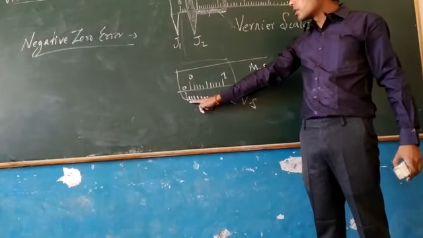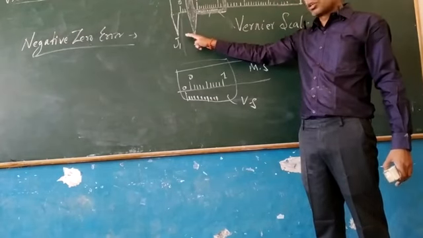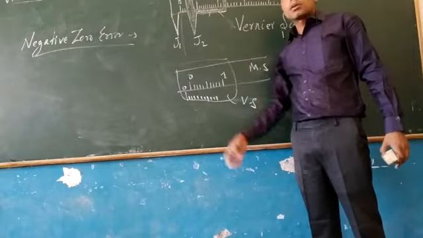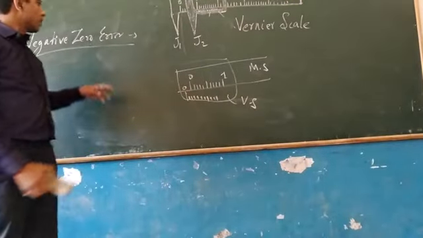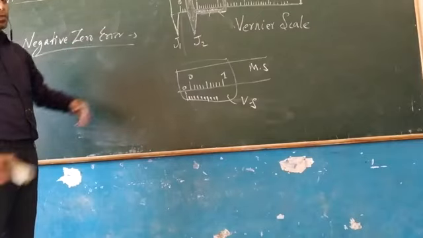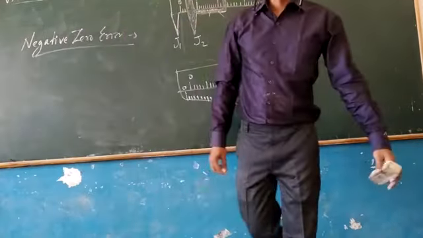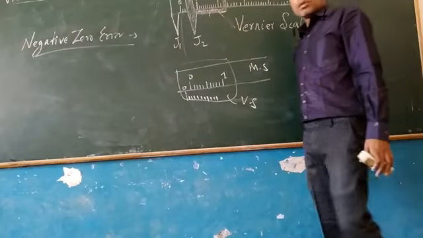If the 0 of vernier scale, when J1 and J2 are in contact without putting any object, is lying on the left-hand side of the 0 of main scale, then the instrument is said to have negative 0 error. And the correction is that the negative 0 error is corrected by adding the value of the error to the final measurement.